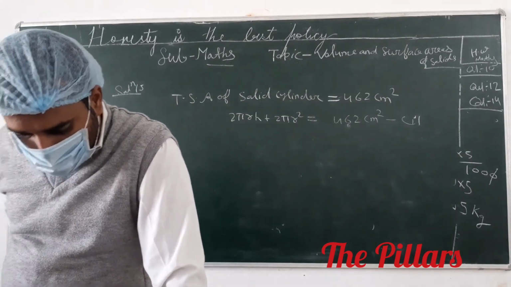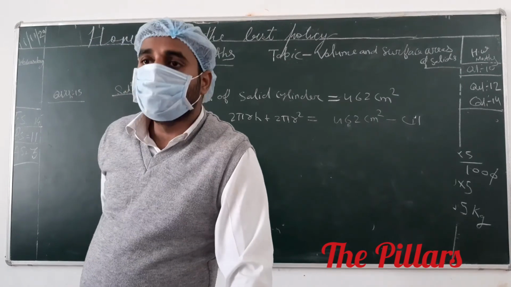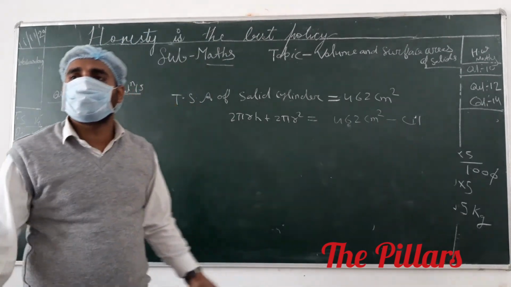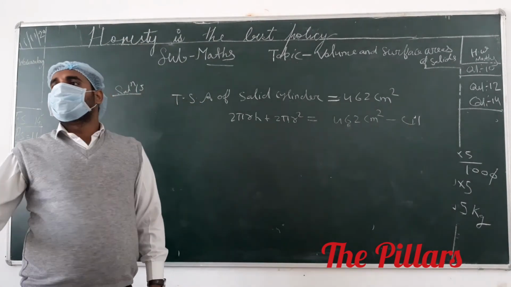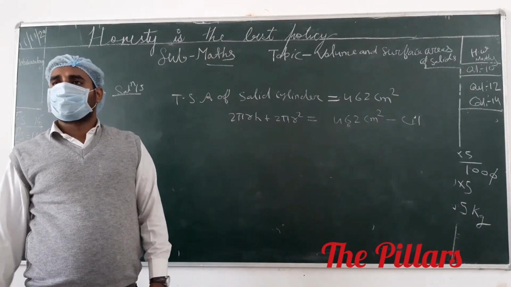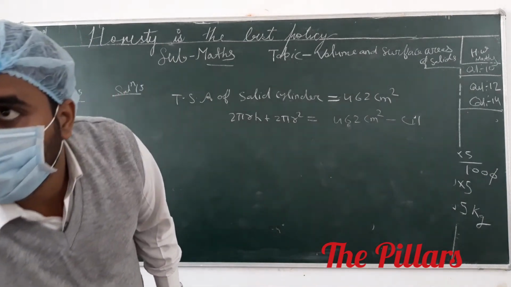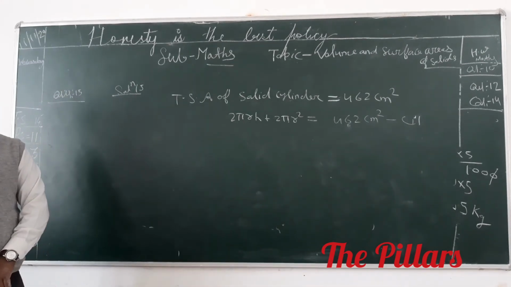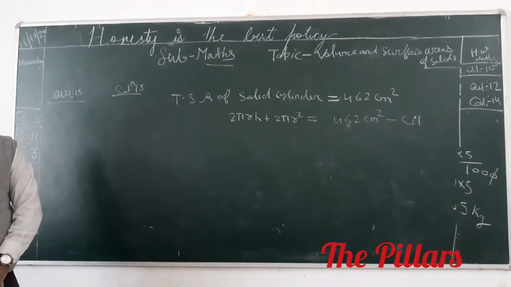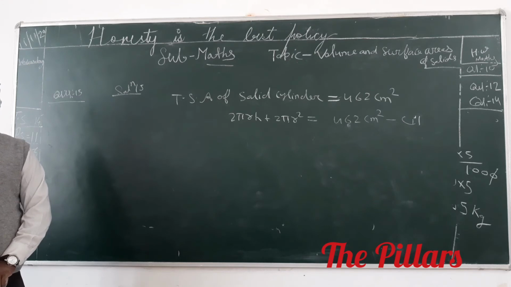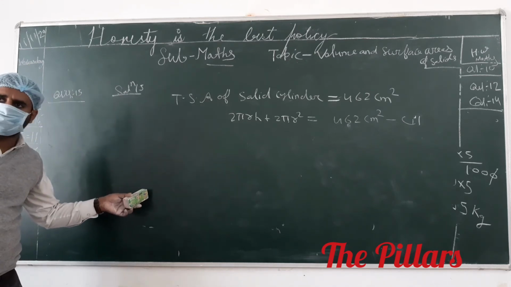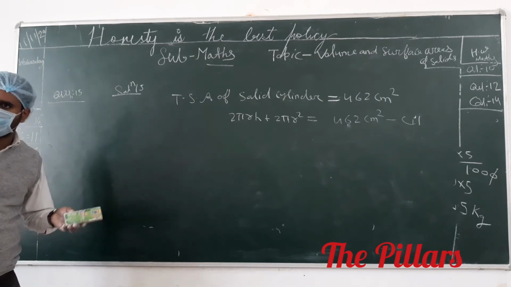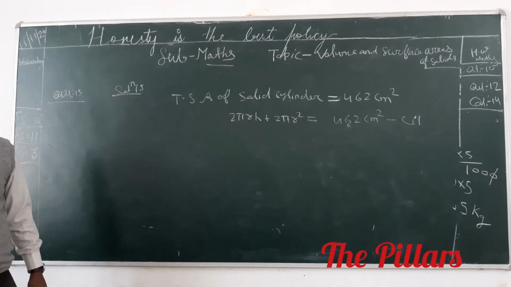And its curved surface area is 1/3 of its total surface area. Curved surface area of a solid cylinder, you have to speak. Here I have to use this topic, solid cylinder, minimum 60 times. The curved surface area is 2πrh.